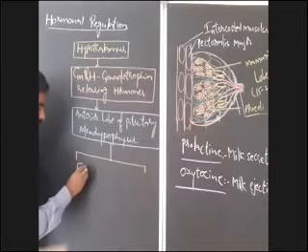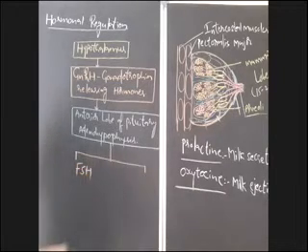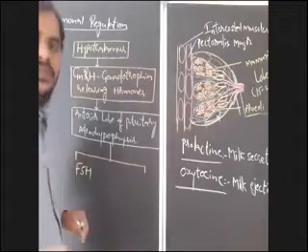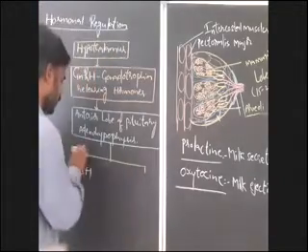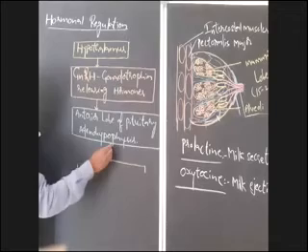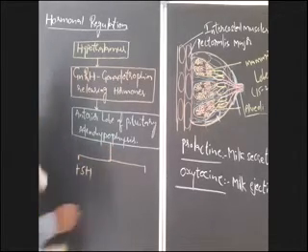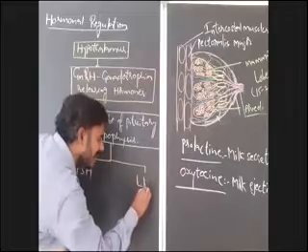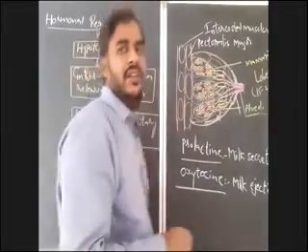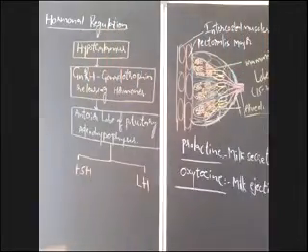The first hormone is FSH, follicle stimulating hormone, and here LH, luteinizing hormone.